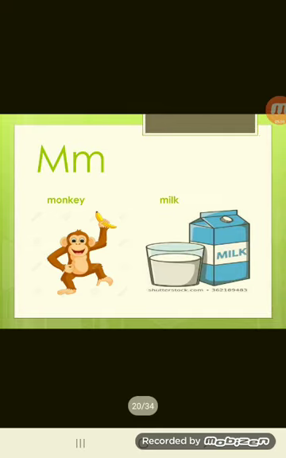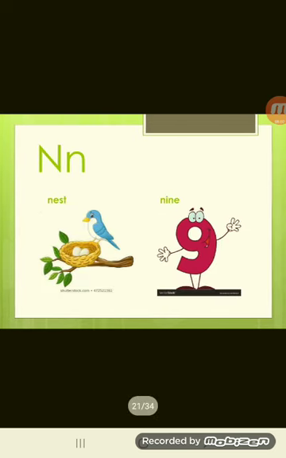Okay, let's move to the m sound. M, like the sound at the beginning of the word monkey, and the sound at the beginning of the word milk. Monkey, milk. Okay, let's move to the next sound. And here the n sound, n, like the word nest and the word nine.